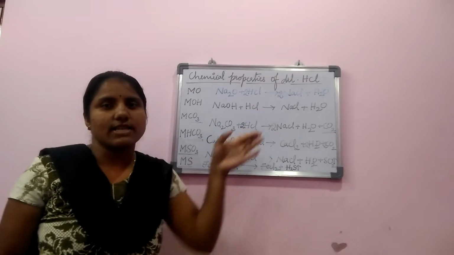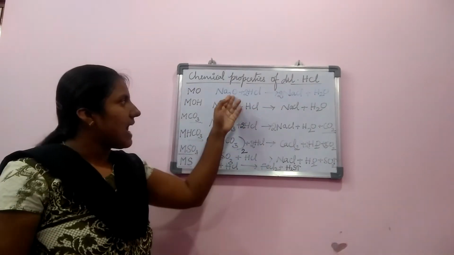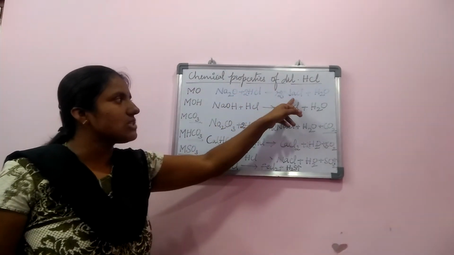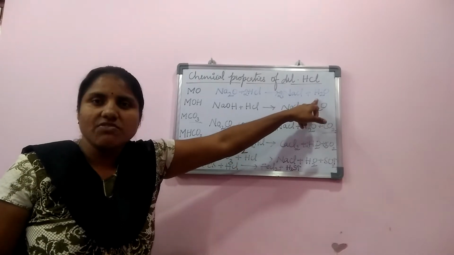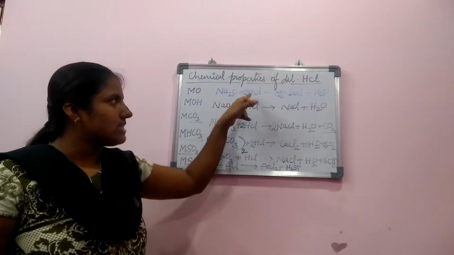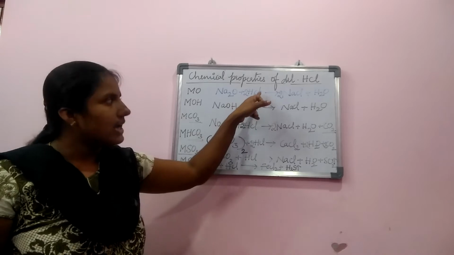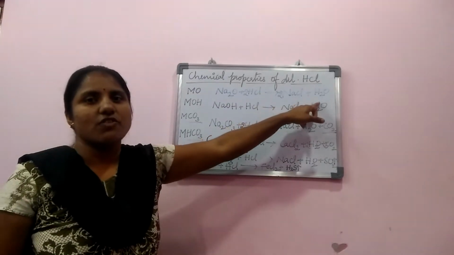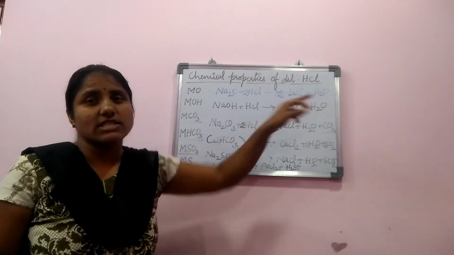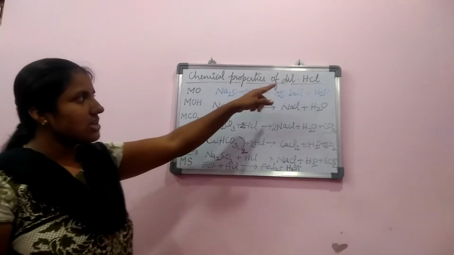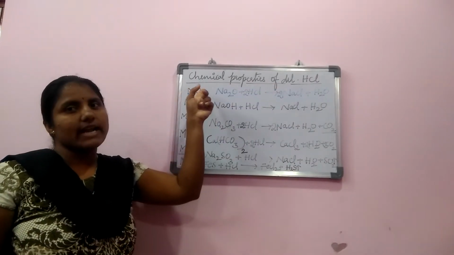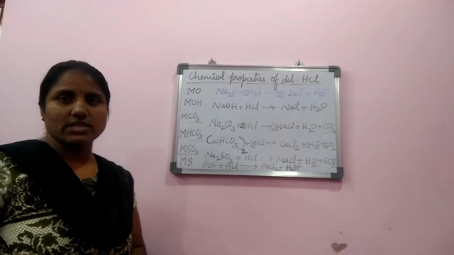Metallic oxides are basic in nature. They react with acid and produce a salt and water. The reaction where an acid and a base react to form a salt and water is known as a neutralization reaction. The reaction of HCl with the metallic oxide is a neutralization reaction.